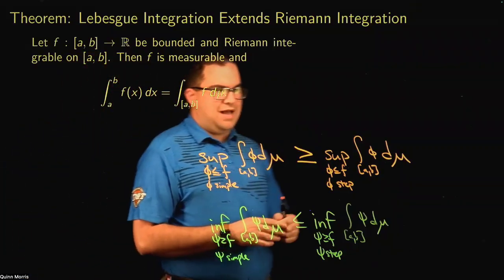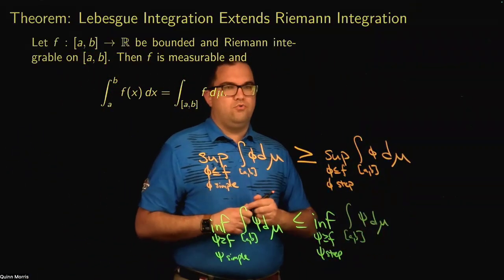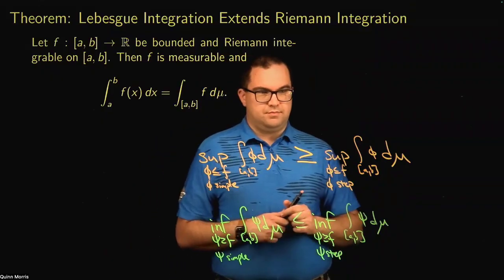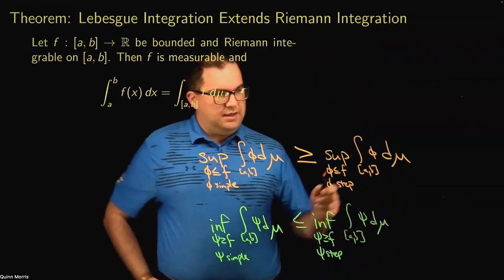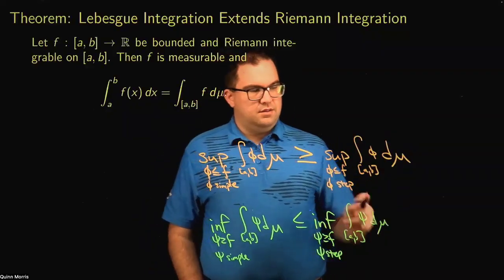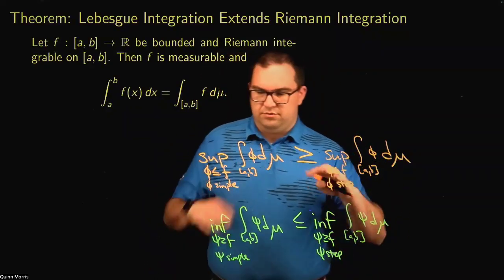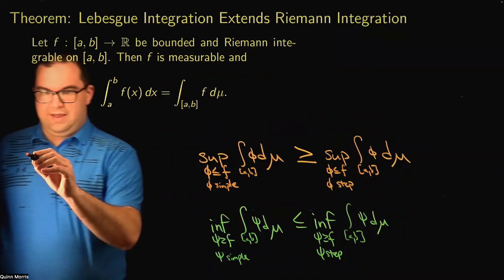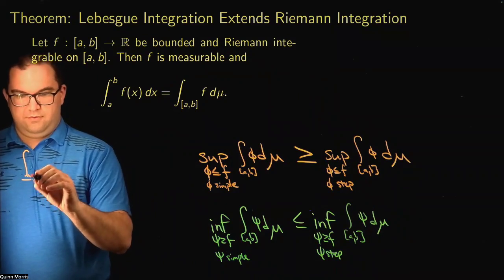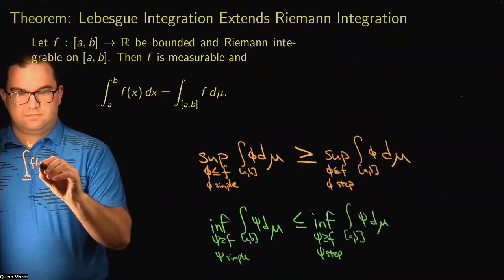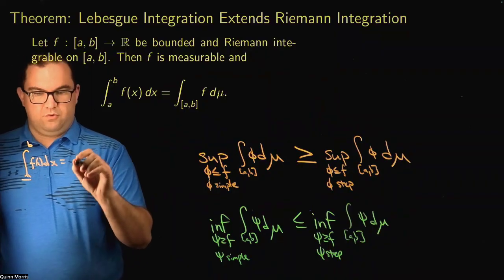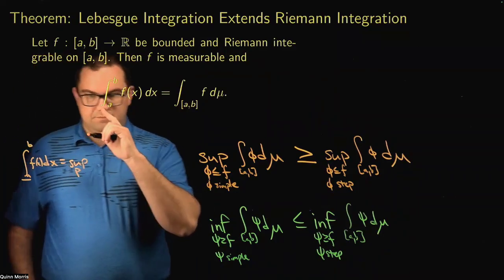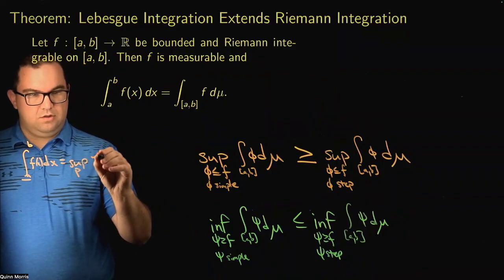Now, what I want to think about is how do these quantities relate to upper and lower Riemann integrals? Well, it turns out that this should be similar to a lower Riemann integral. And that, of course, is defined to be the supremum over all partitions P of lower sums.